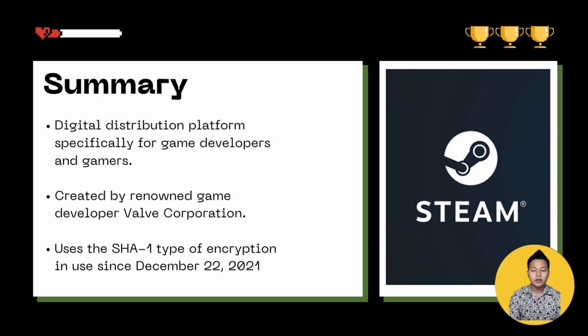Steam used the SHA-1 type of encryption in use since December 22nd, 2021. Other group members will explain how this SHA works. What are the advantages and disadvantages of this type of SHA encryption?